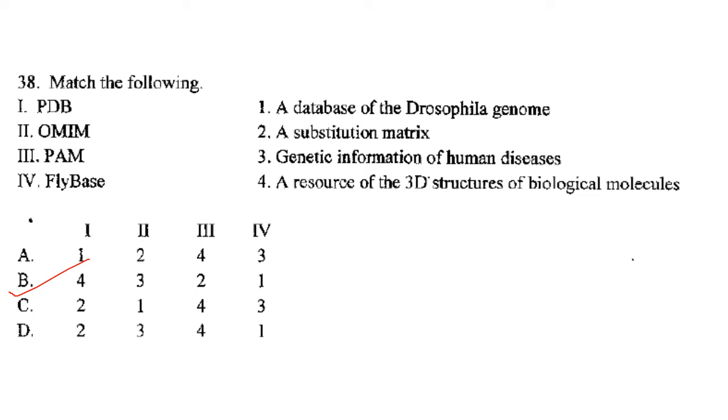Protein database, PDB. It is a resource of three-dimensional structure of biological molecules. Then OMIM. It is genetic information of human diseases. Then PAM. PAM is a substitution matrix and Flybase is a database of Drosophila genome. So the answer is option B, that is 4, 3, 2, 1.